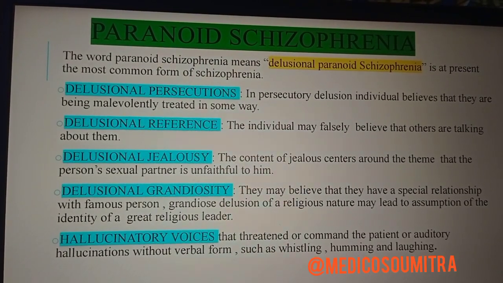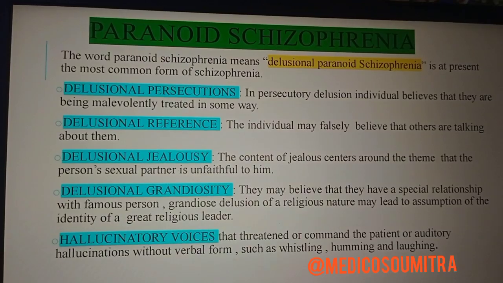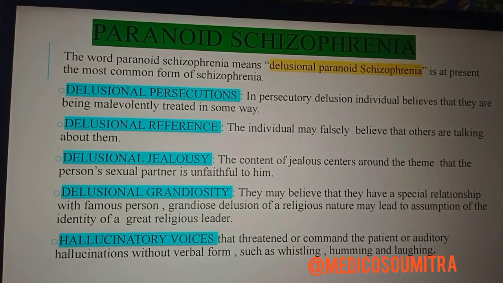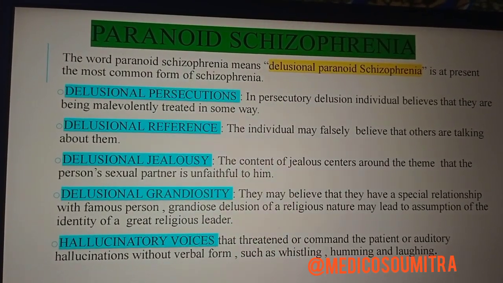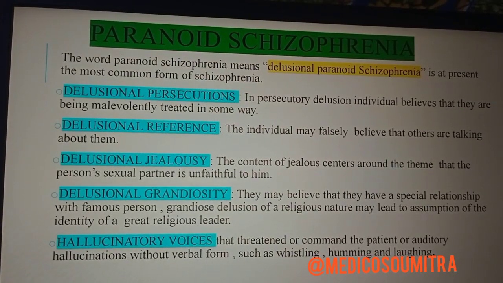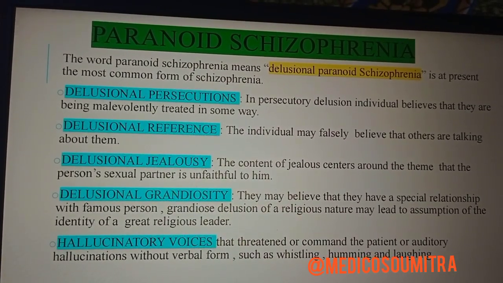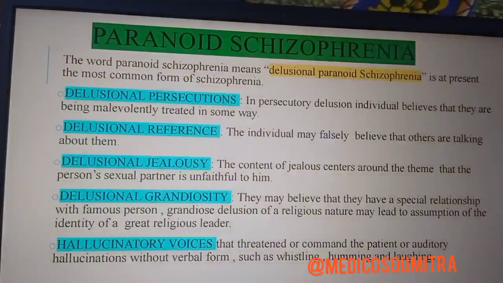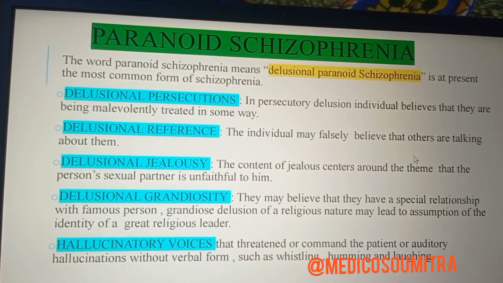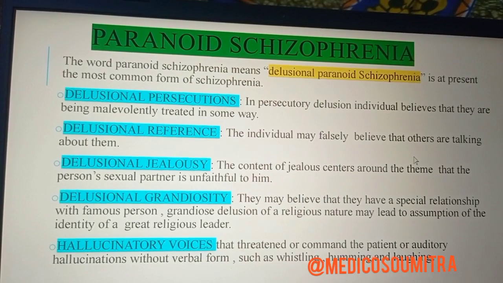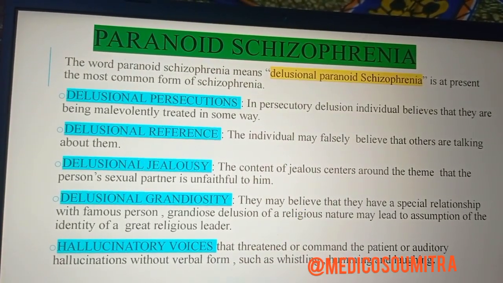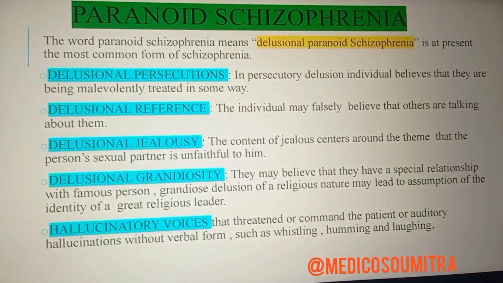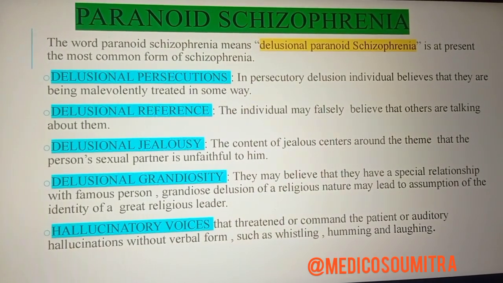Then we'll see the delusional reference, where the individual may falsely believe that others are talking about them. They will continue to think that some people are always talking about them, even though the thing is not truly there. That is the delusional reference. Then delusional jealousy: the content of the jealousy centers around the theme that the person's sexual partner is unfaithful to him.